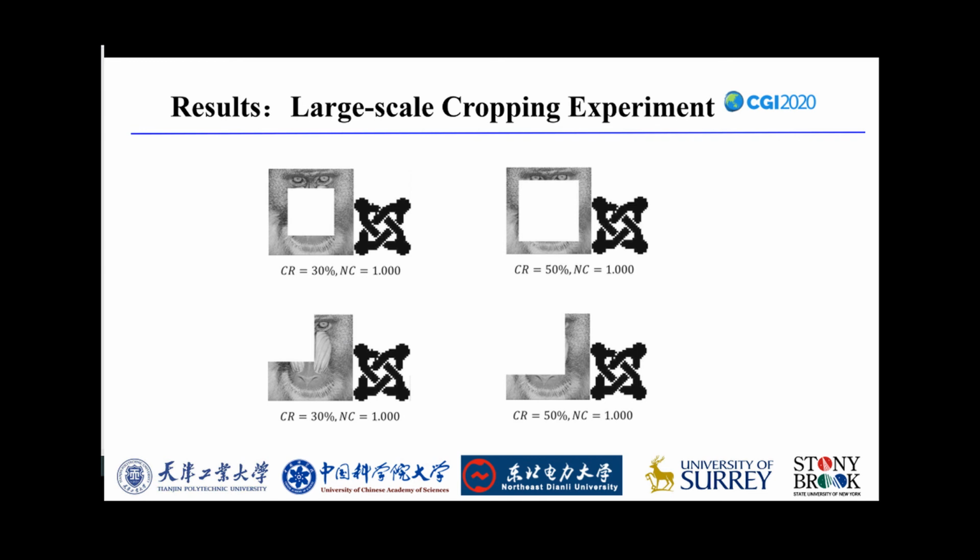It can be seen that the watermark images are completely extracted with different cropping ratios, and the NC values are all 1. Even after 50% intermediate cropping and corner cropping, the NC values of the extracted watermark images are still 1s. The reason our newly proposed algorithm can resist large-scale cropping attacks is that the circular embedding scales and the voting strategy are adopted in the watermark embedding and extraction stages.